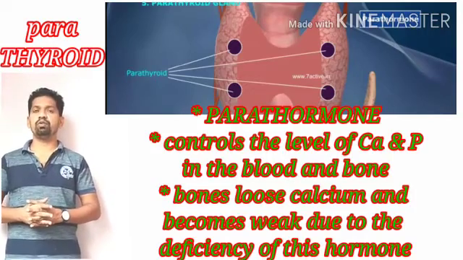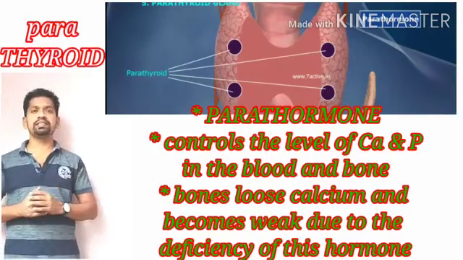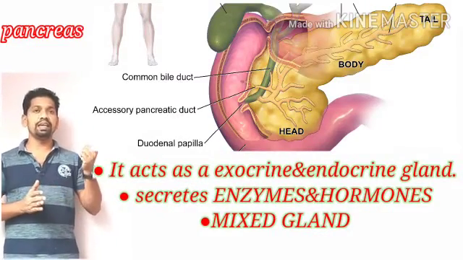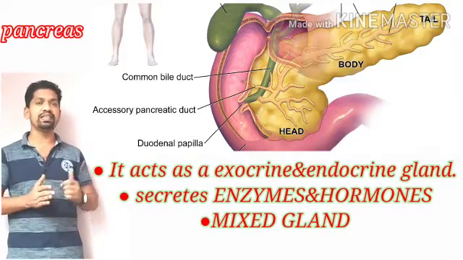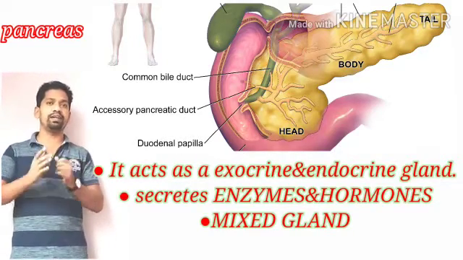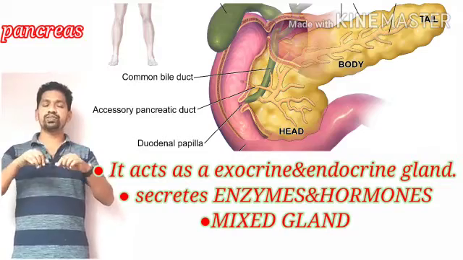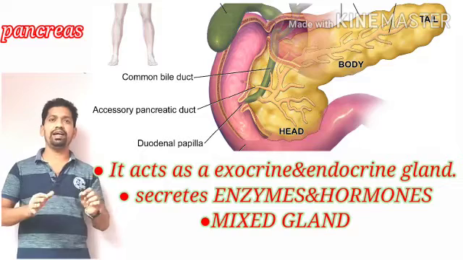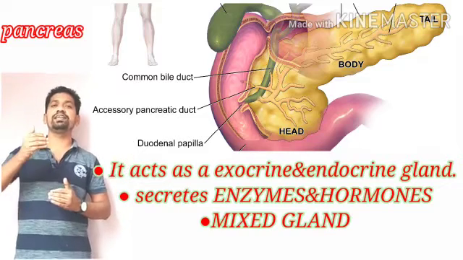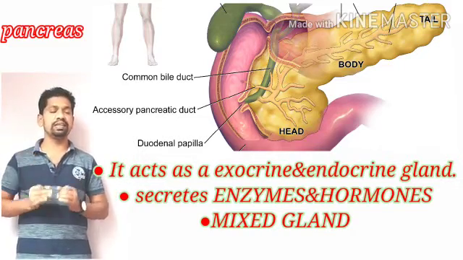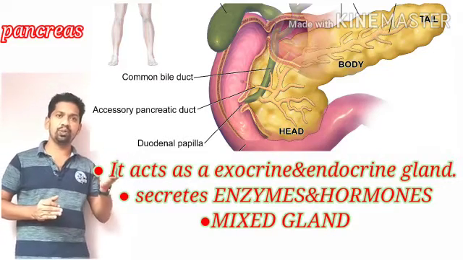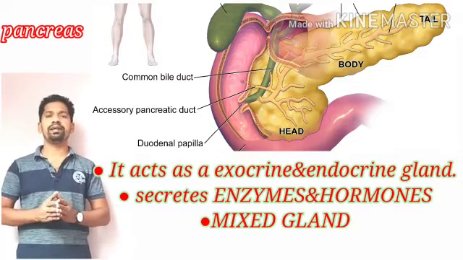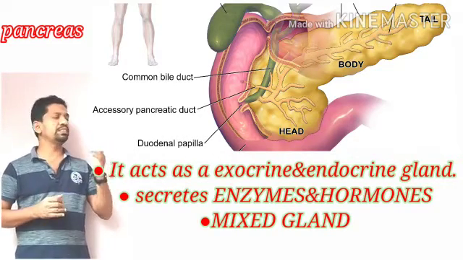One more important gland in the endocrine system is the pancreas. And of course we know the pancreas is an exocrine gland. We discussed it already in chapter number 1 as a digestive gland. Though it is an exocrine gland, the pancreas also secretes some hormones. That is why the pancreas is an exocrine gland as well as an endocrine gland. So the pancreas is also known as a mixed gland.